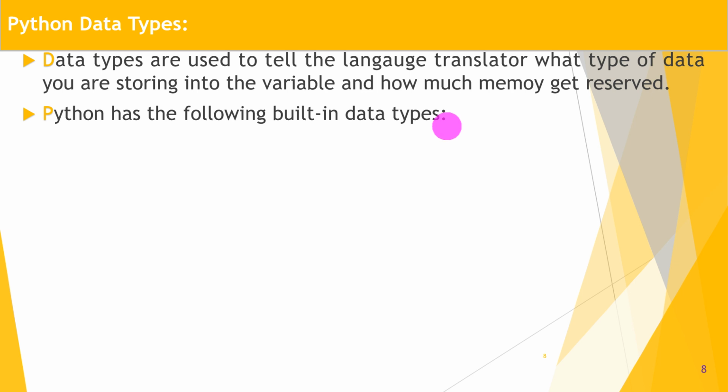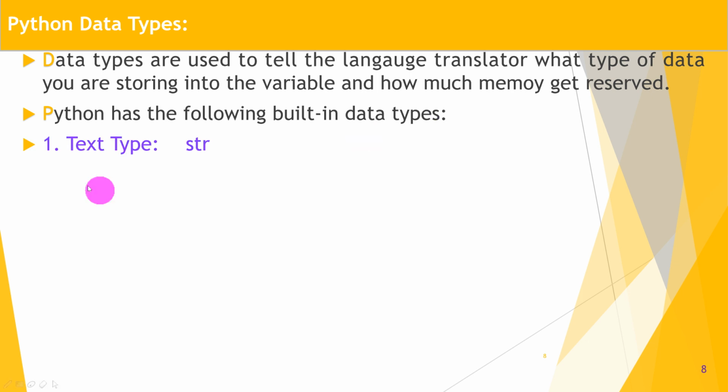Okay, Python has the following built-in data types. By default, in Python all the data types are classes. Understood? Actually all data types are classes, but we will see that later on. First focus on built-in data types.